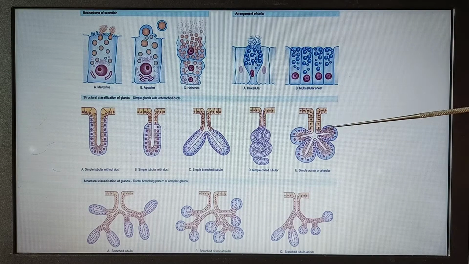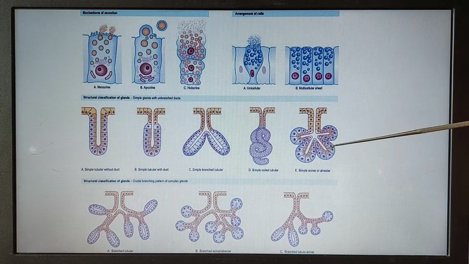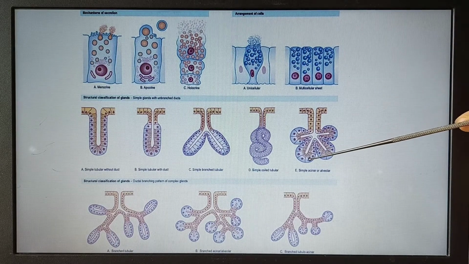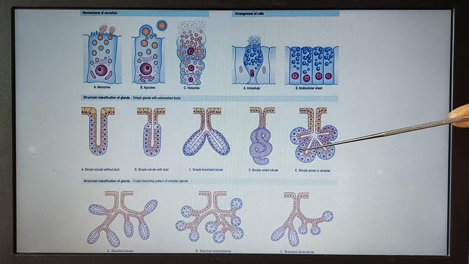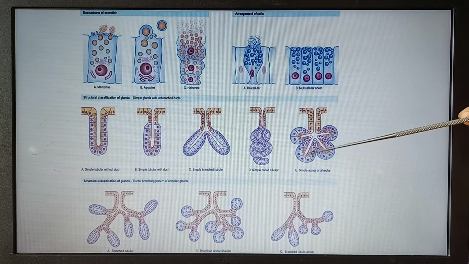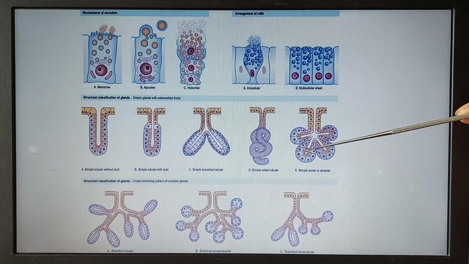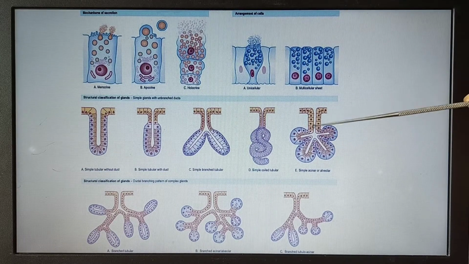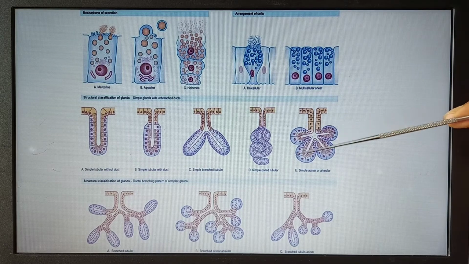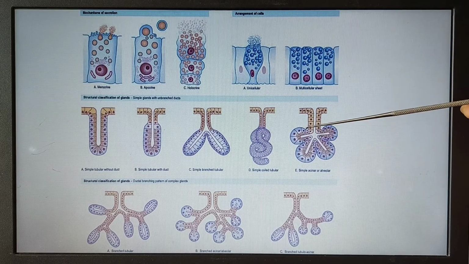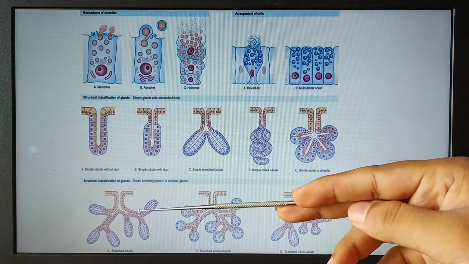This is another form of the gland, that is the acinar form or alveolar form. Here we see that the secretory cells accumulate here, and they form an acinus or alveolus. Here the secretions are stored or collected, and finally they are transmitted through the duct. This is the simple acinar or alveolar form of the exocrine gland. But there are some compound forms of exocrine glands.